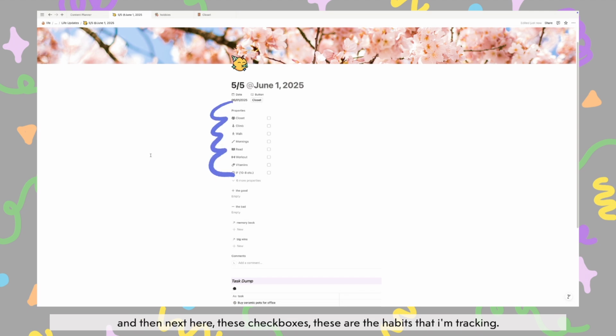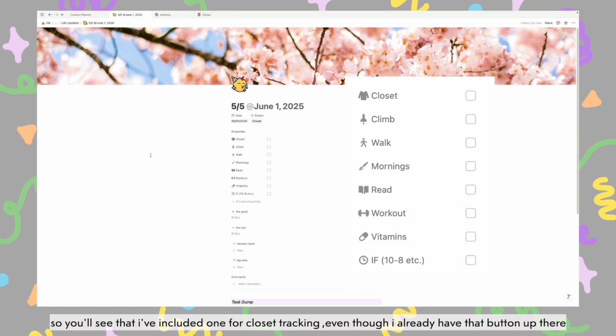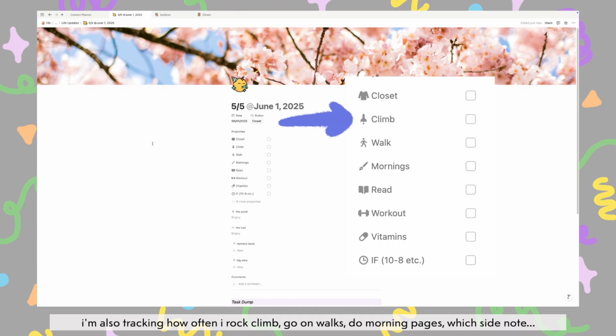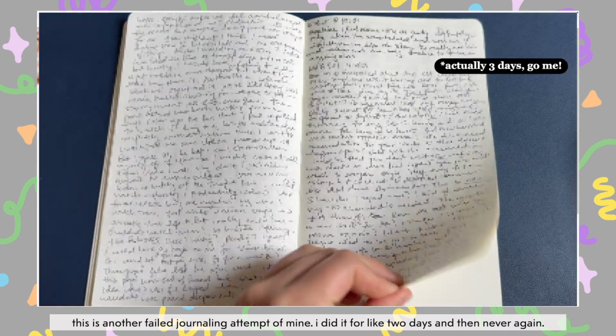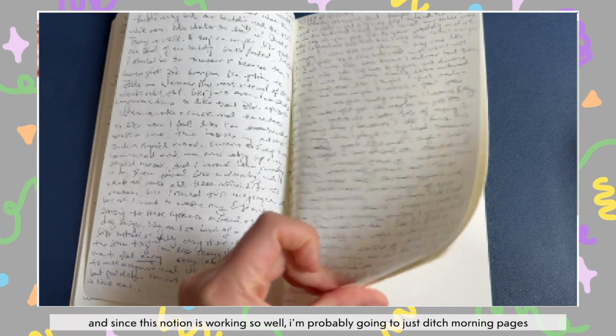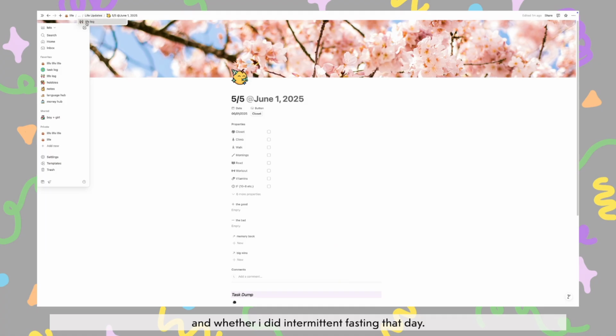And then next here, these check boxes, these are the habits that I'm tracking. So you'll see that I've included one for closet tracking, even though I already have that button up there, because I like the satisfaction of checking it off once I've done it. I'm also tracking how often I rock climb, go on walks, do morning pages, which, side note, is another failed journaling attempt of mine. I did it for like 2 days and then never again. And since this Notion is working so well, I'm probably gonna just ditch morning pages. It doesn't feel like I need it. So then there's reading, working out, taking vitamins, and whether I did intermittent fasting that day.